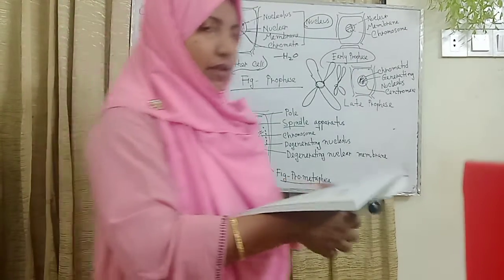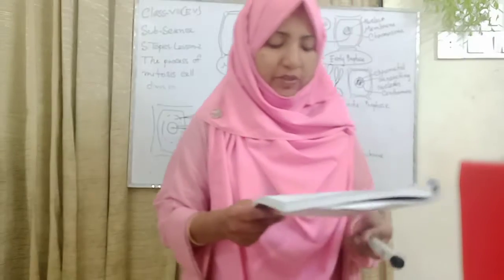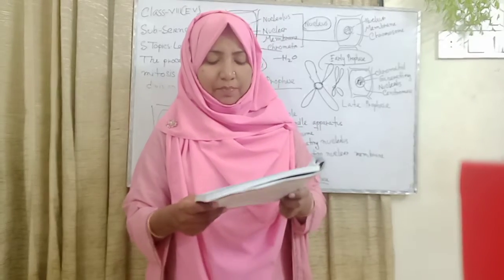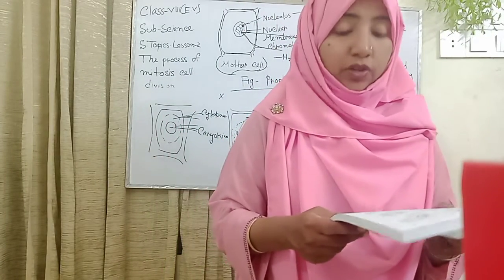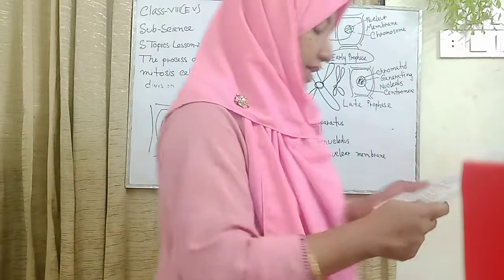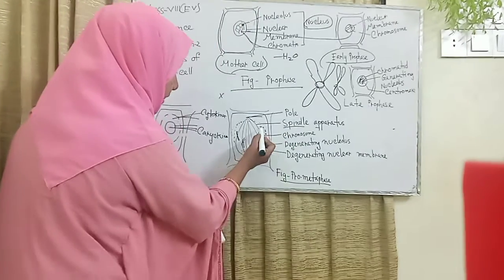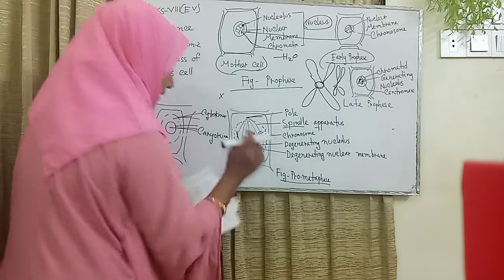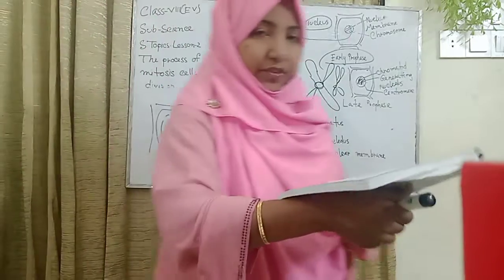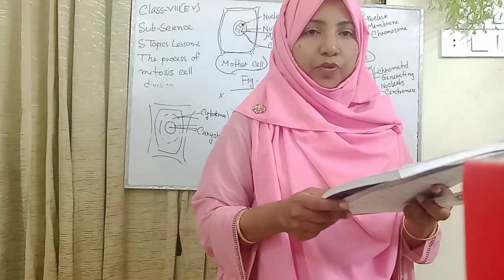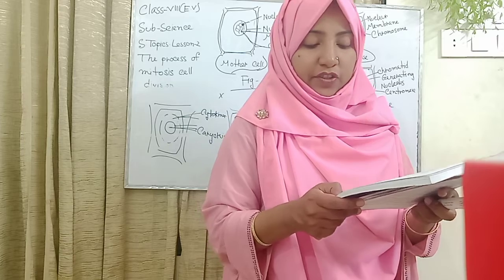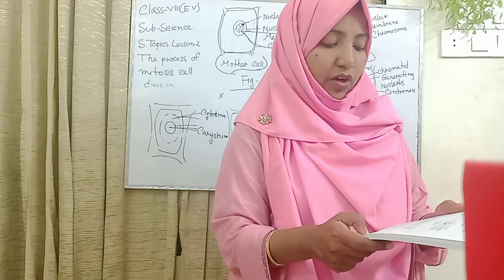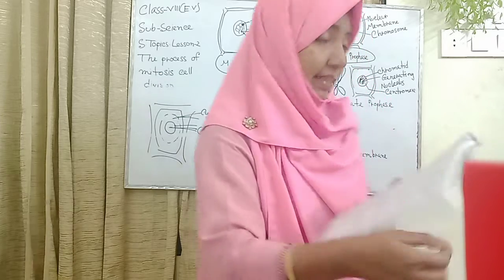My dear students, now we go to the next topic, pro-metaphase. The nuclear membrane and nucleus disappear. Here is the nuclear membrane and the nucleus disappearing. At the end of prophase, the spindle apparatus is formed by the accumulation of some protein fiber in the cell.